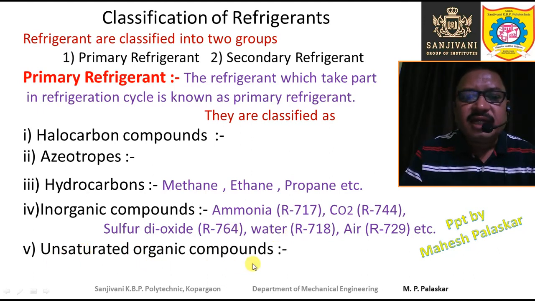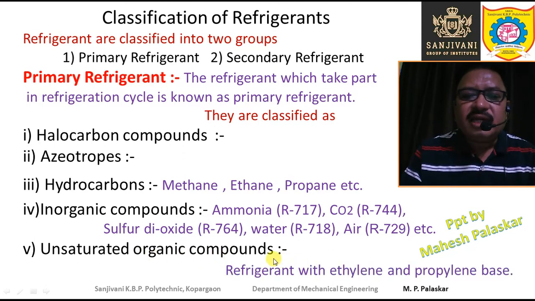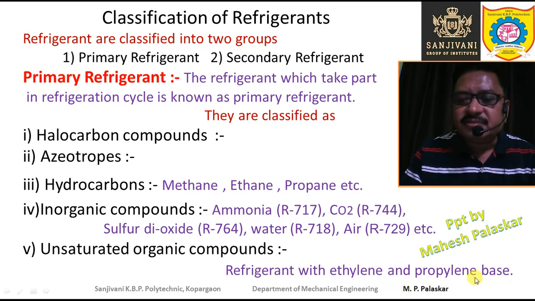Now unsaturated organic compounds can also be used as primary refrigerants. Unsaturated organic compounds are those compounds which contain fewer hydrogen or halogen atoms than required for saturation. These unsaturated organic compounds are derived from ethylene and propylene.